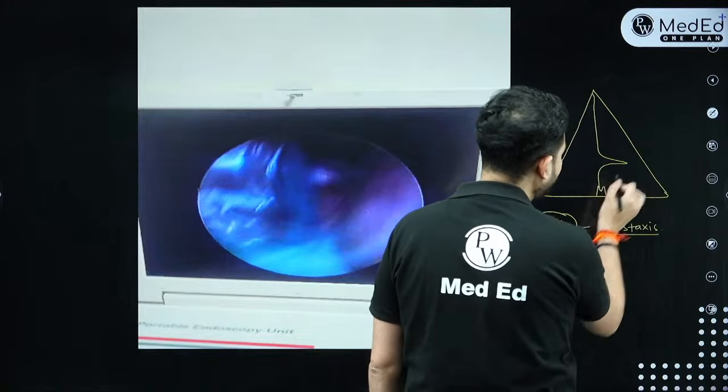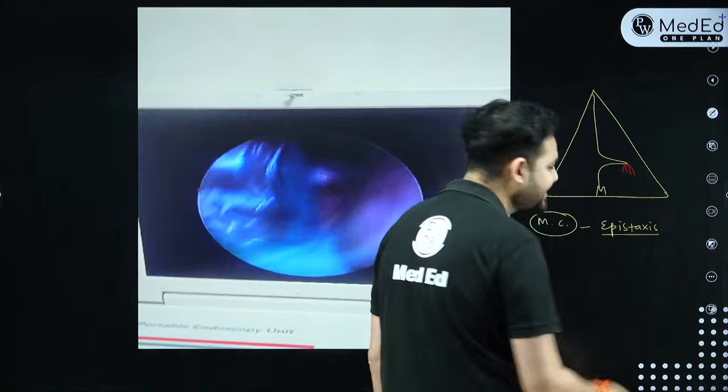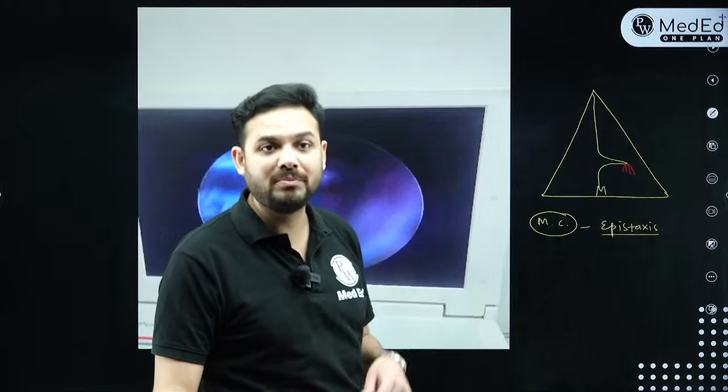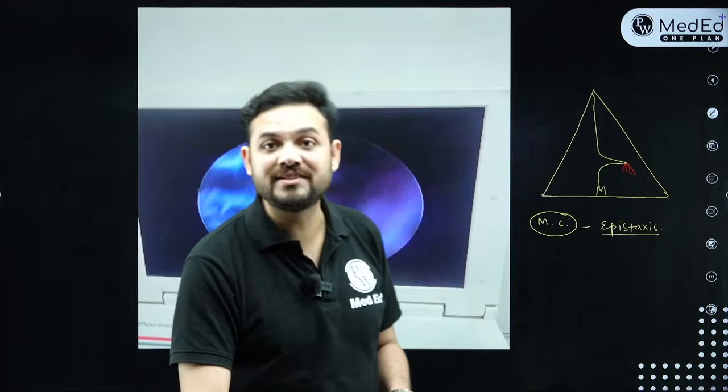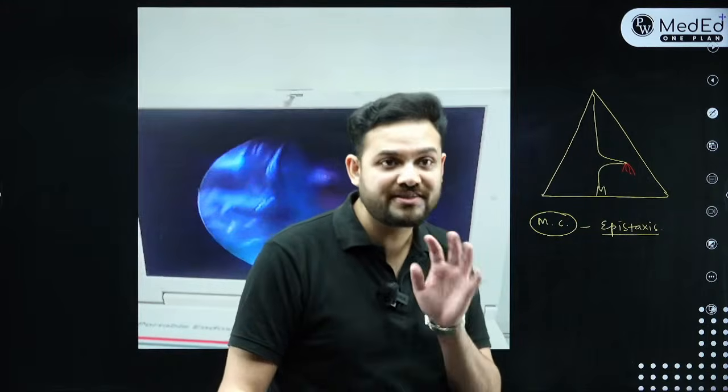Why? Because the spur is very, very sharp. So whenever the patient sneezes or blows the nose, it will start to bleed. So ये सबसे common DNS होता है which causes epistaxis. That's point number 1. First question.